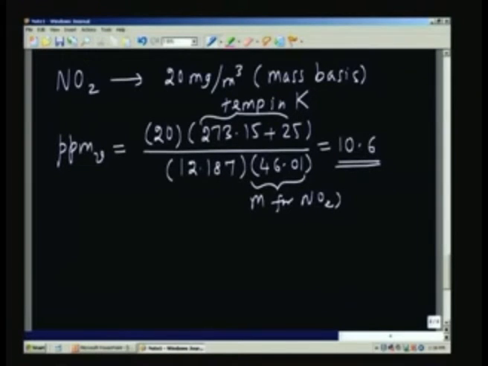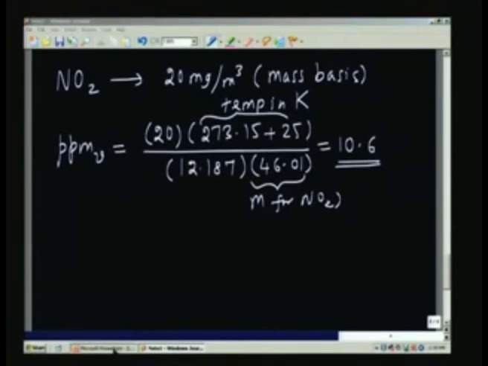If, instead of milligram, you want to put it as microgram, you have to multiply by 1000, so it will be 20,000 micrograms per meter cube. It is a rather high level of pollutant concentration. Of course, you can also convert it in the other fashion, from ppm to milligrams or micrograms per meter cube, and the same formula can be used for that purpose.